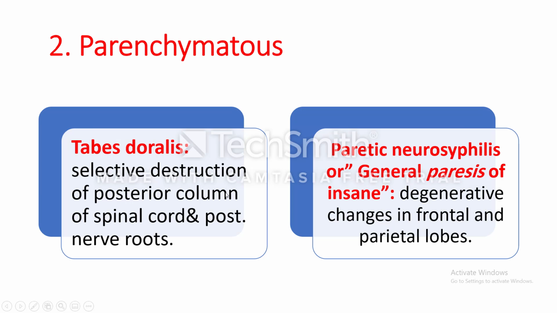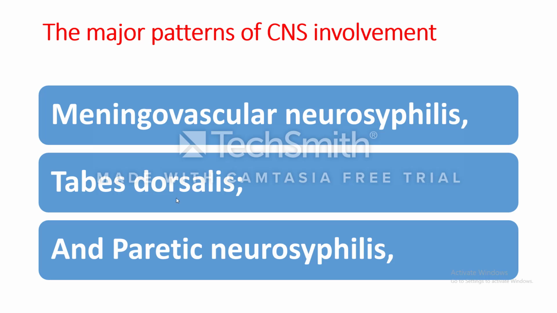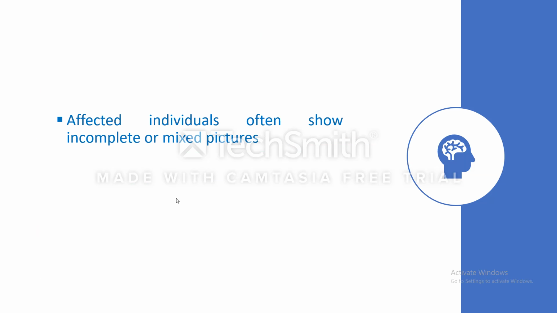So tabes dorsalis is mainly a disease of the spinal cord, and paretic neurosyphilis is mainly degenerative change in the cerebral cortex. So the three major patterns of CNS involvement in syphilis are meningovascular syphilis, tabes dorsalis, and paretic neurosyphilis.